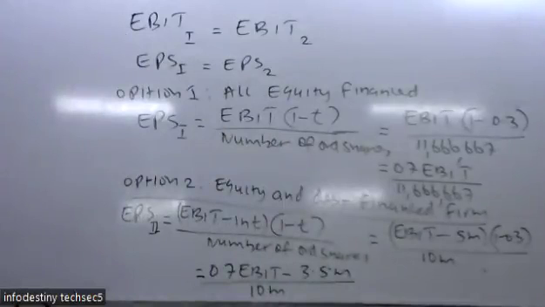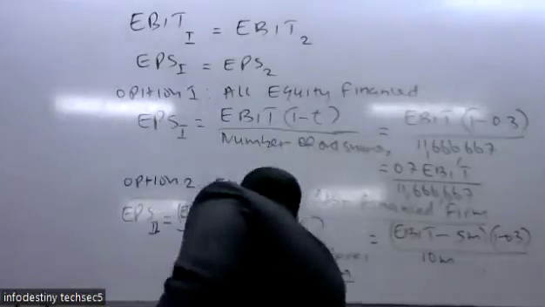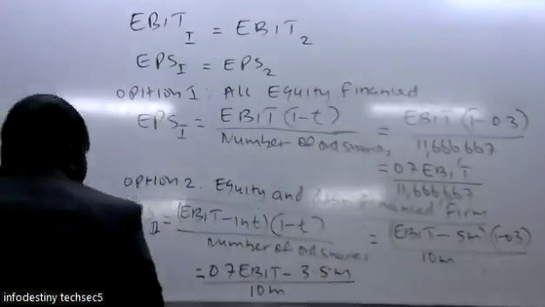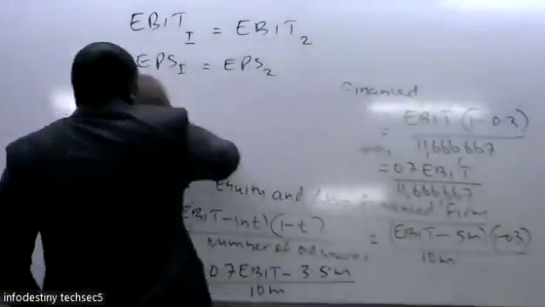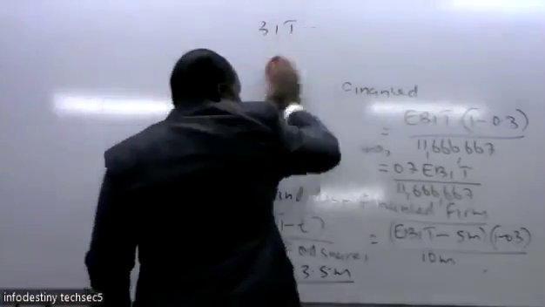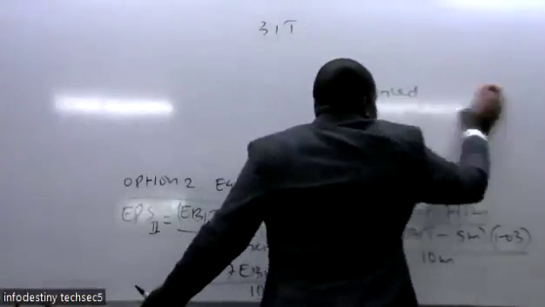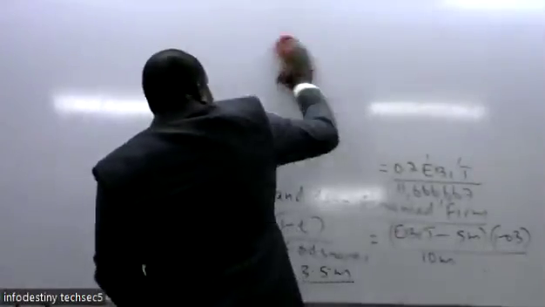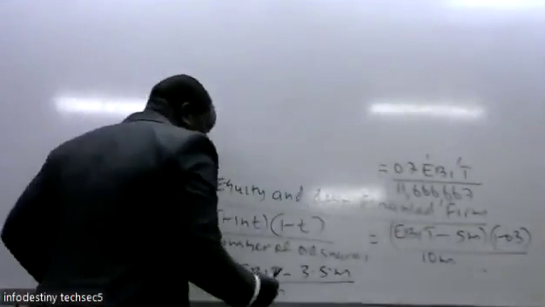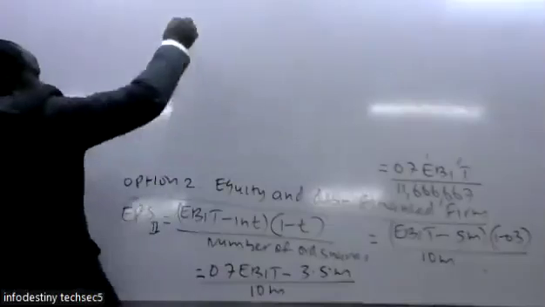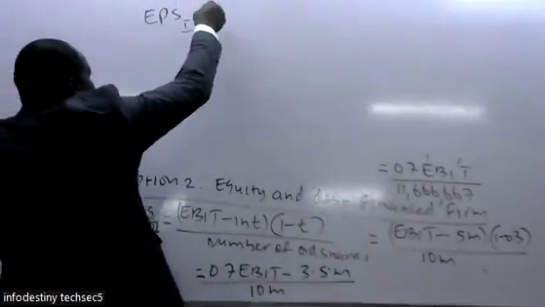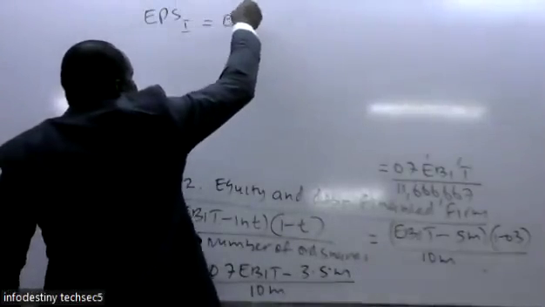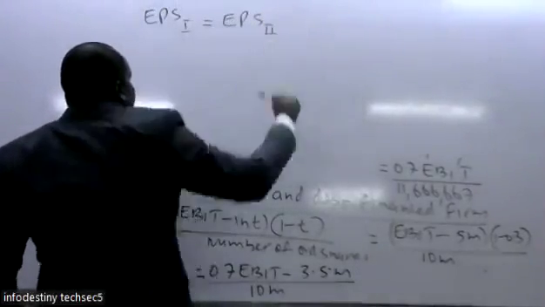So we have said that at the point of indifference, earning per share for option 1 will be the same as the earning per share for option 2.